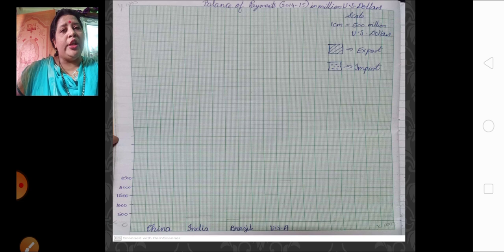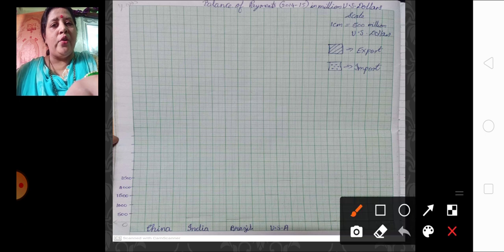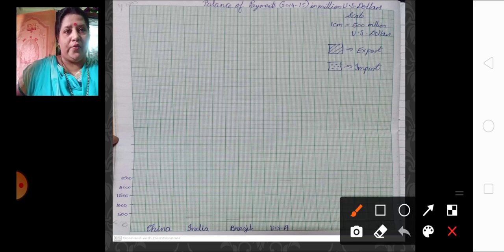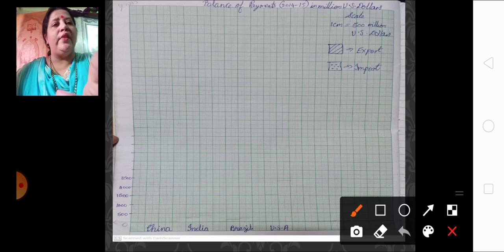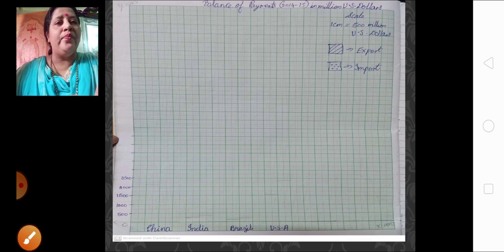Now, what are the things you have to follow first of all when we are doing a graph? Because each and every step I am going to tell is carrying marks. So children, you all have to be very particular when we are doing a graph. Firstly, we'll talk about the topic of the graph.